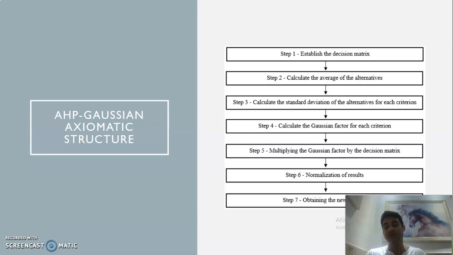Then we have the third step, where we calculate the standard deviation of the alternative for each criterion. Fourthly, we're going to calculate the Gaussian factor, which is the variation coefficient for each criterion. Then in the 5th step, multiply the Gaussian factor by the decision matrix. In the 6th step, we normalize the results, and then we obtain the new ranking.